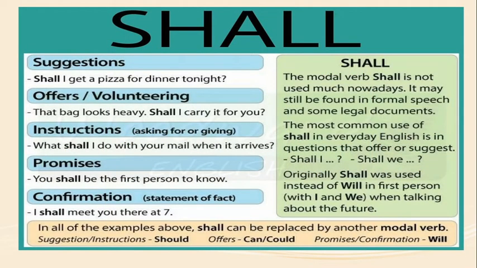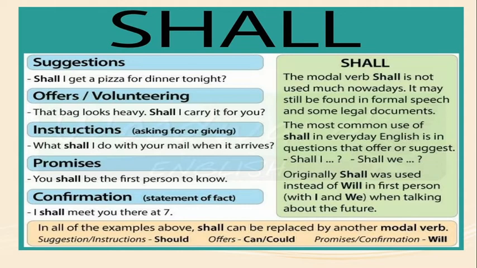The modal verb shall is not used much nowadays. It may still be found in formal speech and some legal documents.